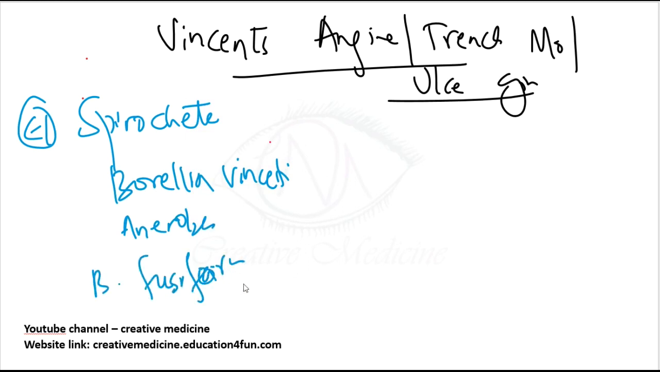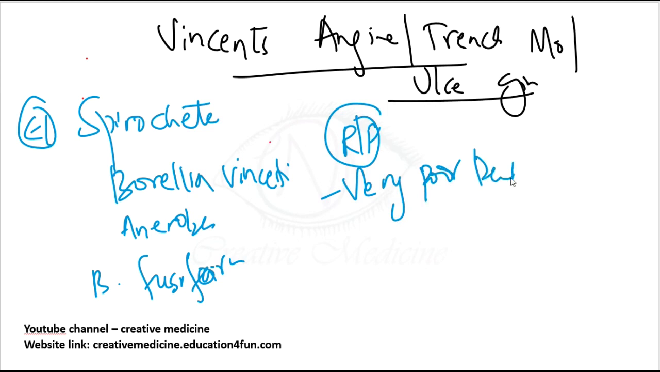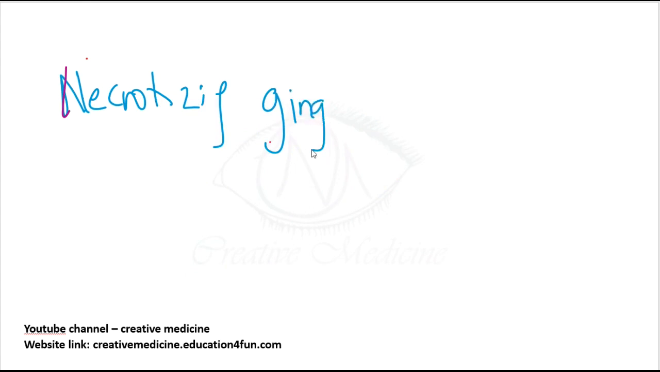The predisposing risk factors are very poor dental hygiene, or a debilitated patient. If there are these infections, this will result in Vincent's angina. This Vincent's angina is actually a deadly condition. It causes necrotizing gingivitis. In necrotizing gingivitis, the gums are covered by a necrotic membrane.